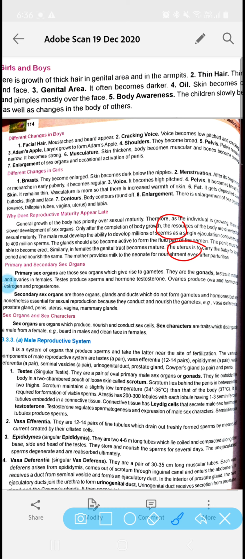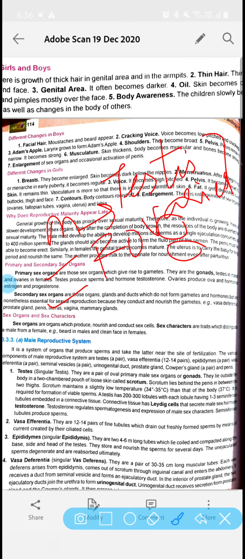Clear? So here come another two important terms, primary sex organs and secondary sex organs. Primary sex organs, for male, are the testes, and for female, the ovaries. You have to remember these. They are also called gonads.